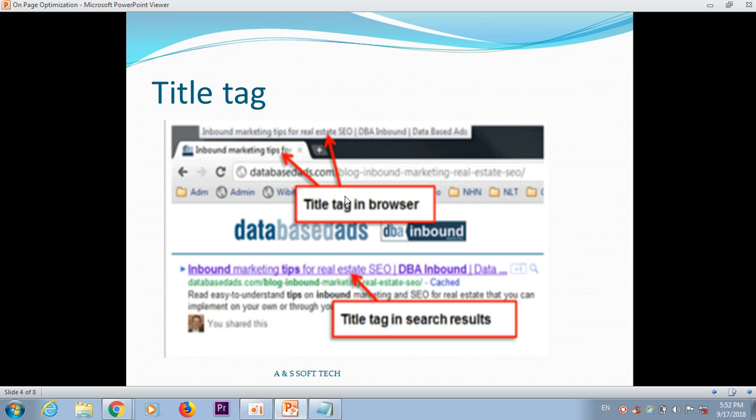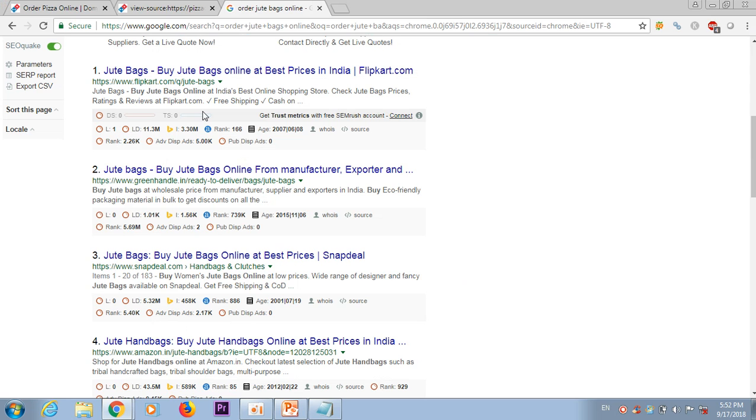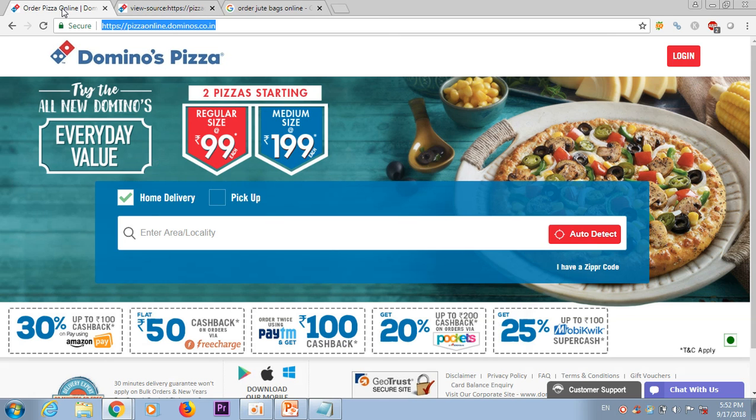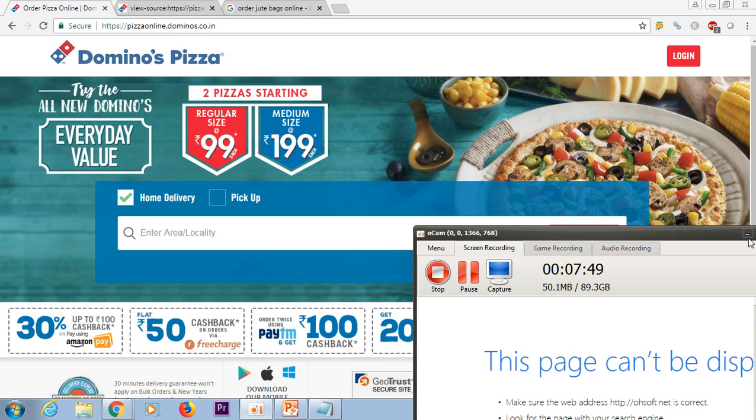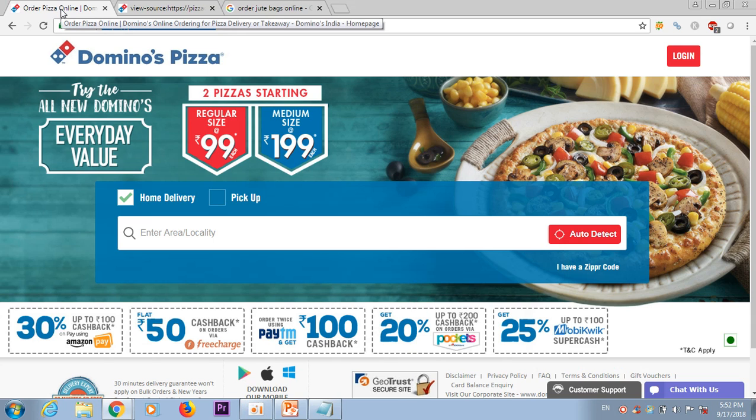See, the title tag in the browser is shown here. For example, this is the Domino's Pizza website, and the title tag on the browser is "Order pizza online - Domino's Pizza online ordering, pizza delivery."